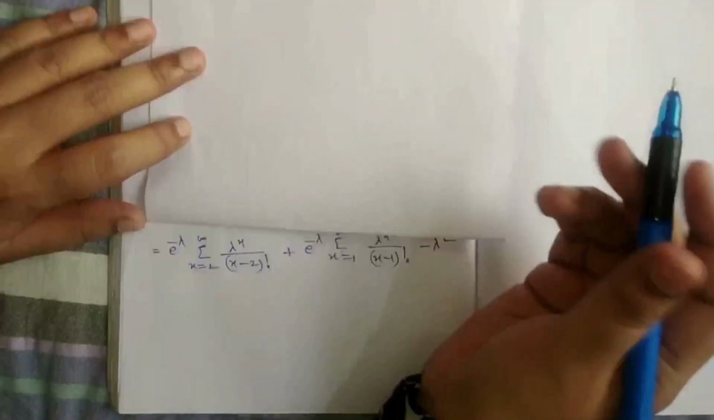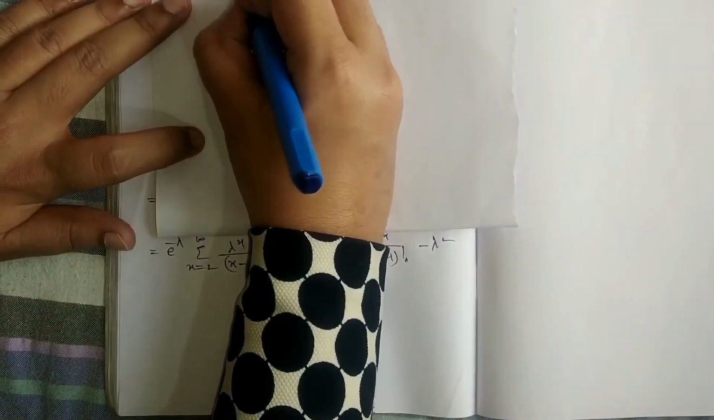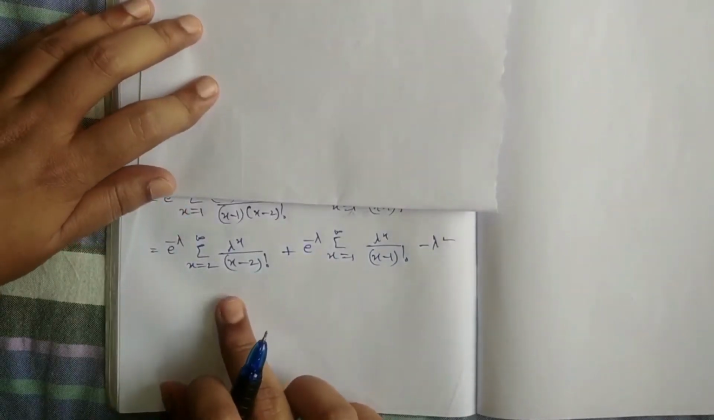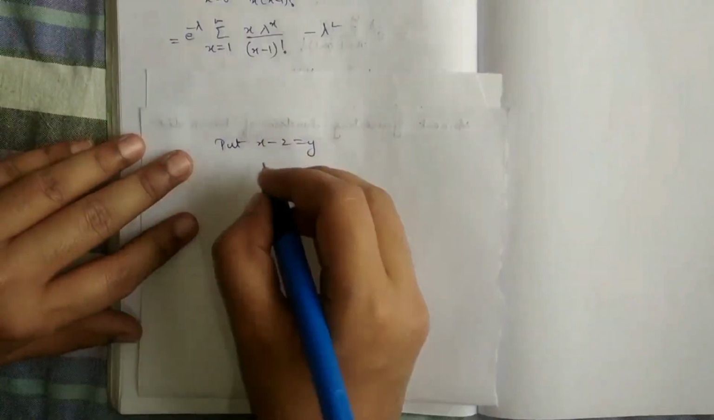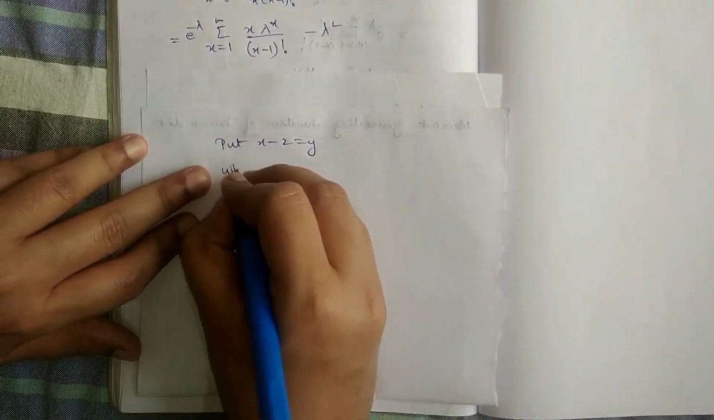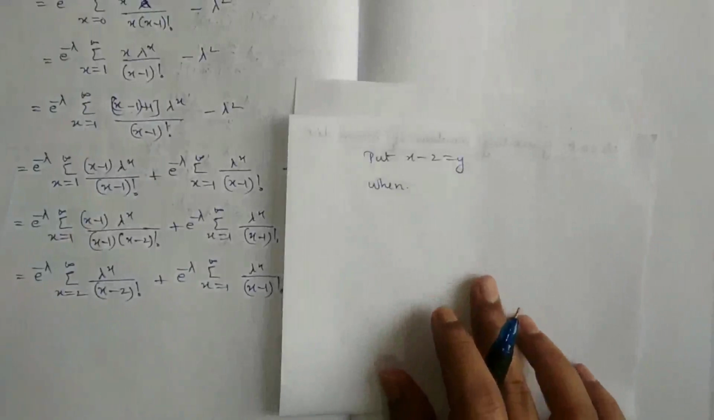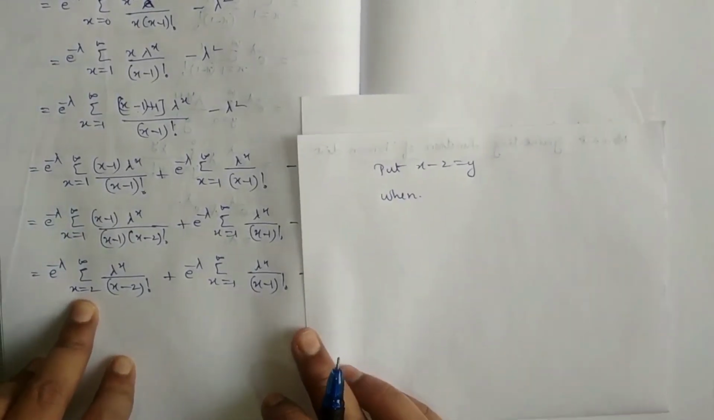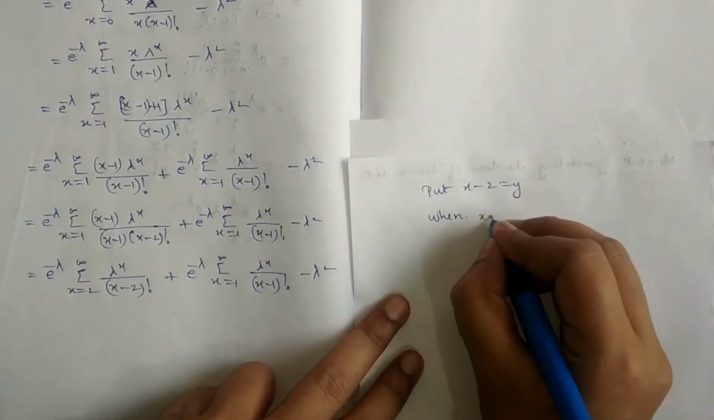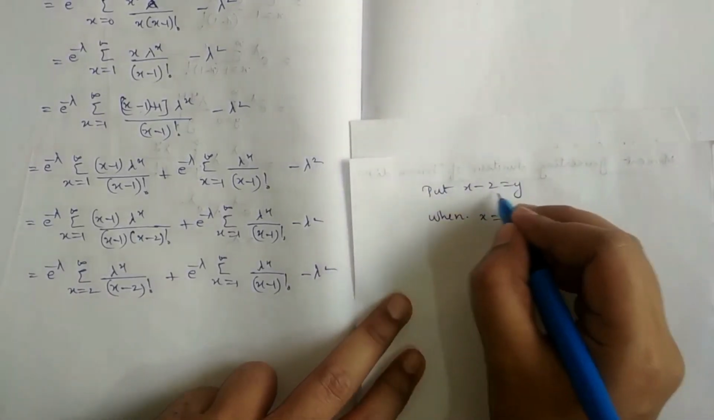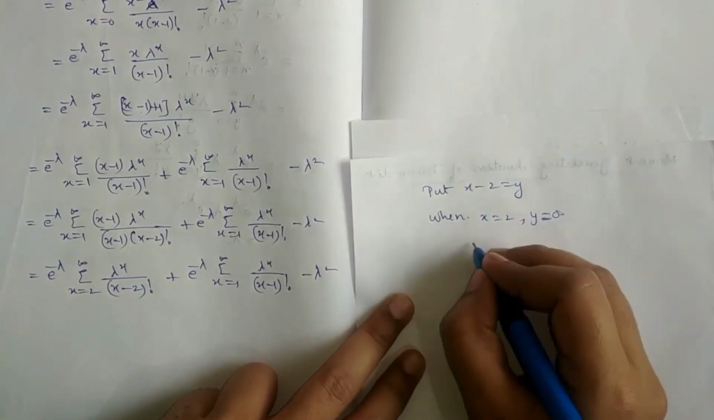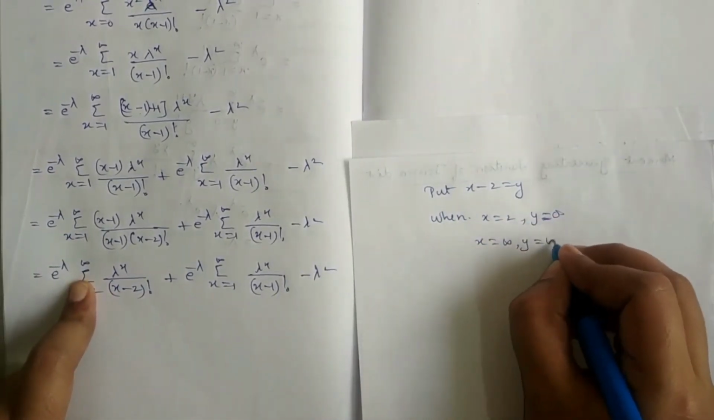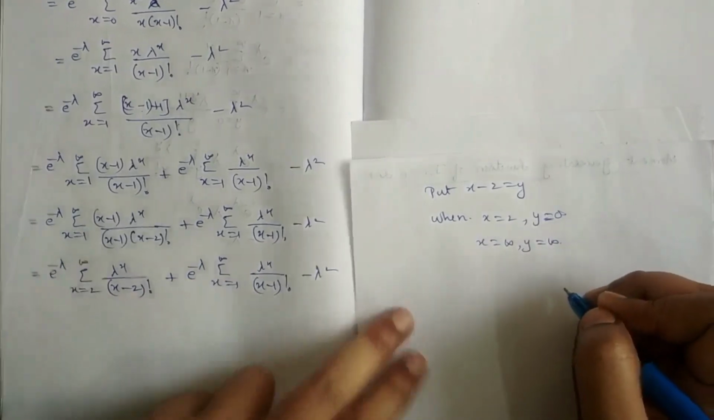Okay, what will be the substitution? Put x minus 2 is equal to y will be the first substitution for this term. So what you will get? When x is equal to 2, which is the first summation term, y will be equal to 0 here. And when x is equal to infinity, the second limit, y will also be equal to infinity. So this is the first substitution.